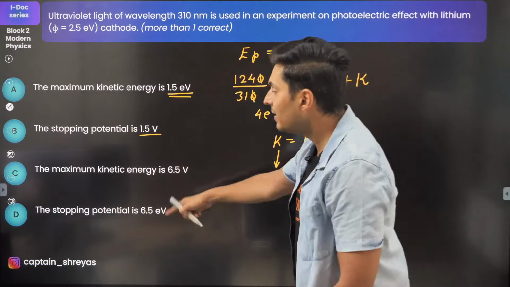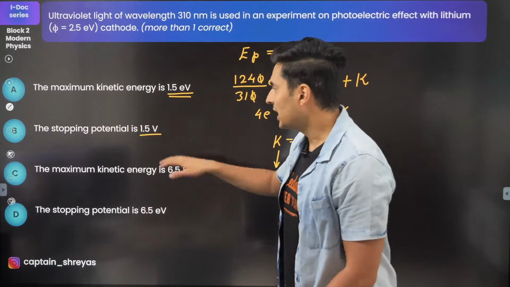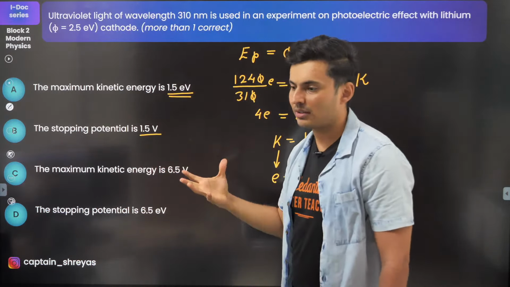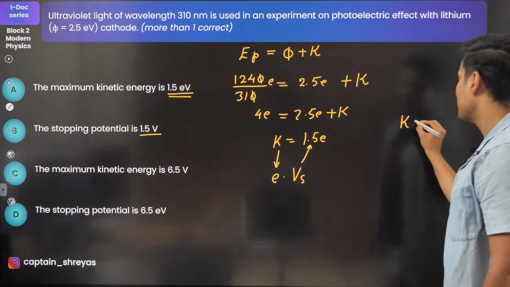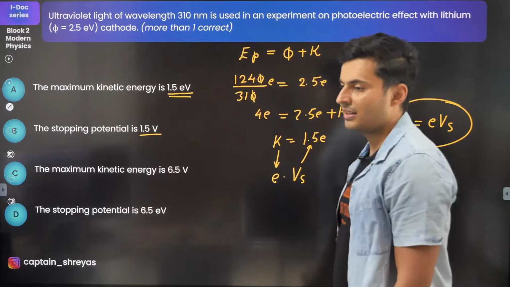Guys, either C, D will be correct together or A and B will be correct together. Okay, you can't have B and C or A and D. Both of them will come together. Remember, kinetic energy is e times Vs. This is the formula, maximum kinetic energy.